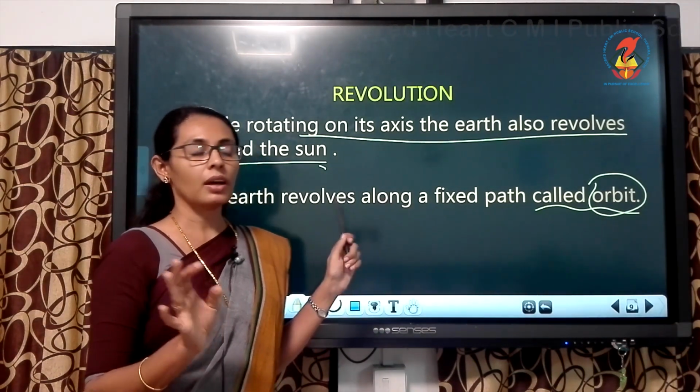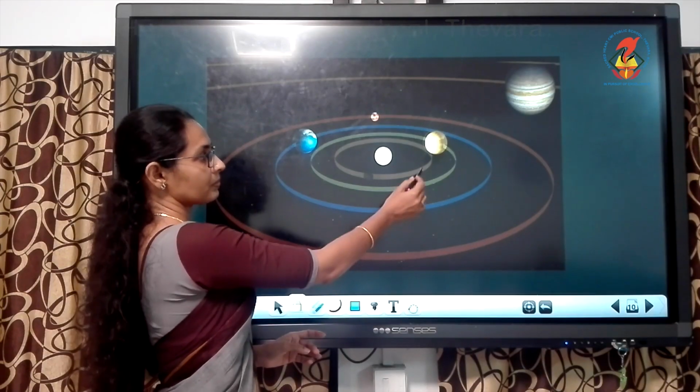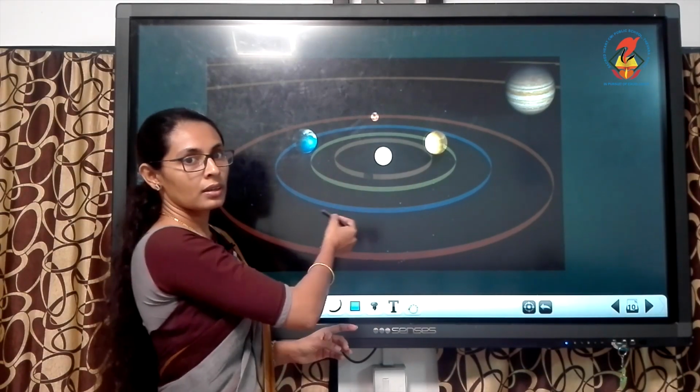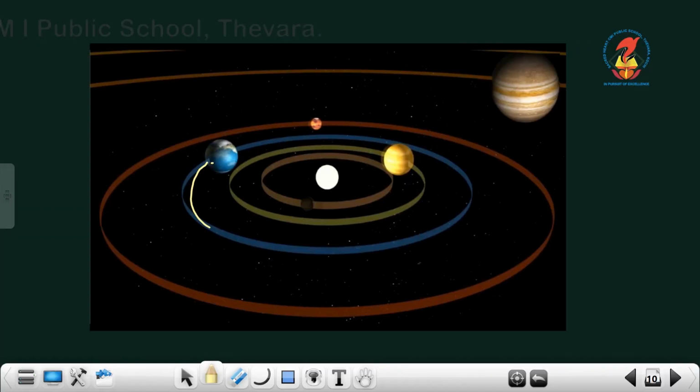Now, this is the orbit. Look at this movement. This blue line is the Earth's movement around the Sun.